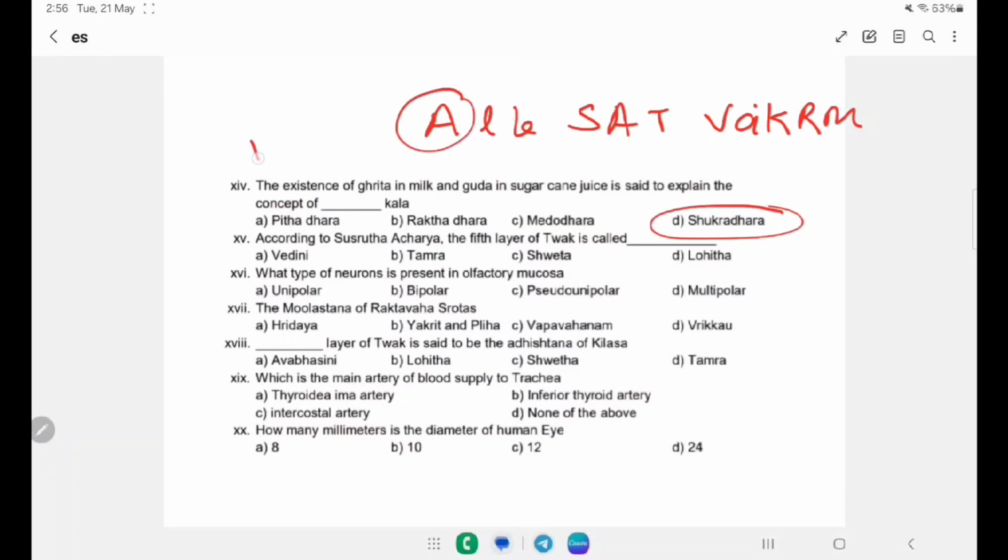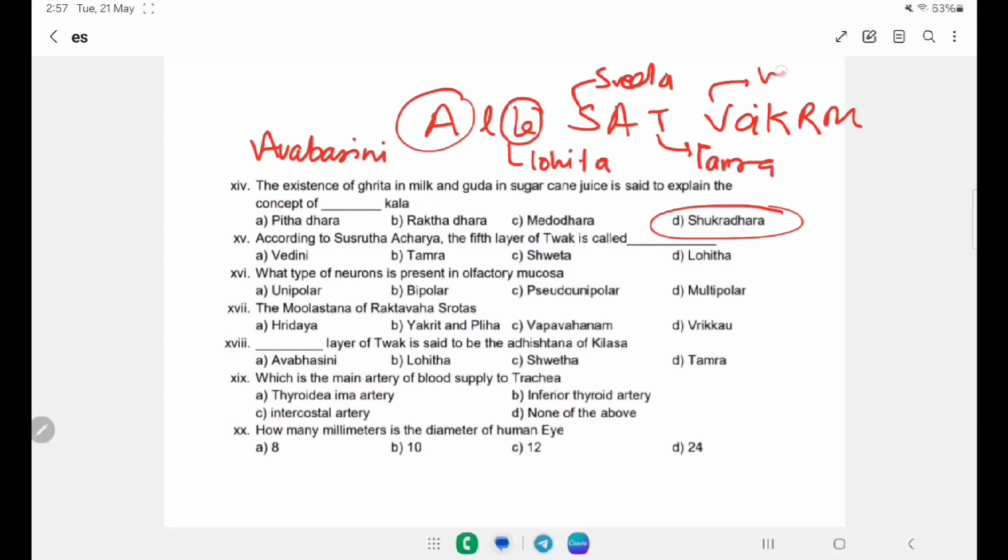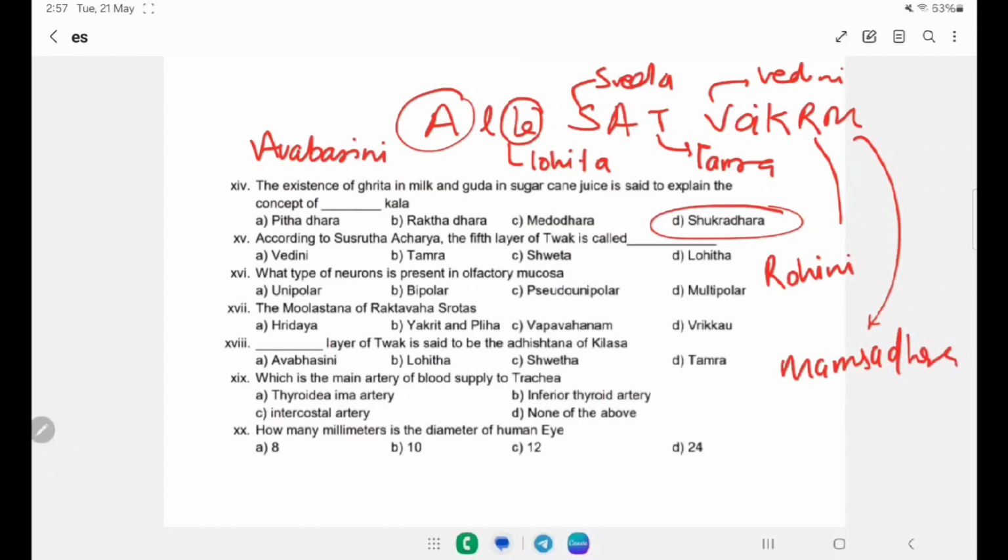First is the Avabhasini, name of the layer, then second is the Lohita, third is the Shweta, fourth is the Tamra, fifth is the Vedini, then Rohini, sixth, and seventh is the Mamsadhara. So this is the trick you can remember.